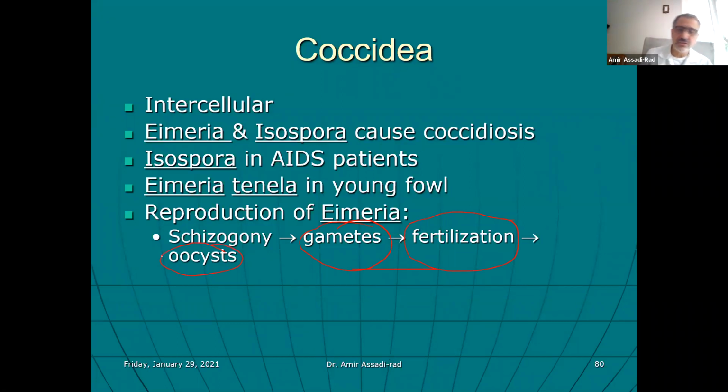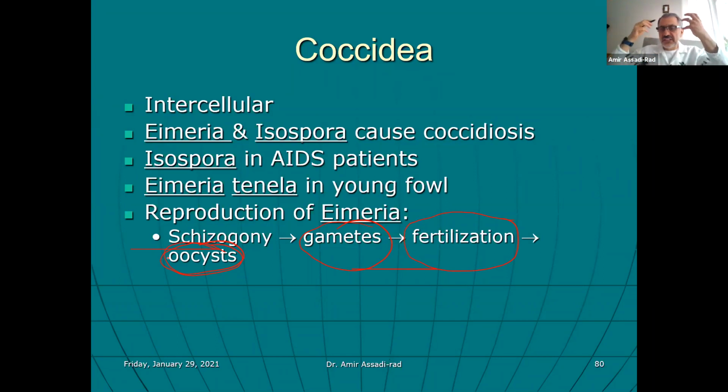They do not like to give the term zygote to these organisms. They give the term oocyst, not a cyst. So this would be a nice essay question: what are the differences between oocyst and cyst? And give organisms that explain each one of them. So anyhow, the oocyst is then ingested by a chick, by a chicken.